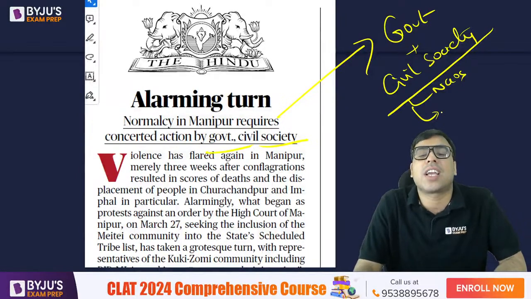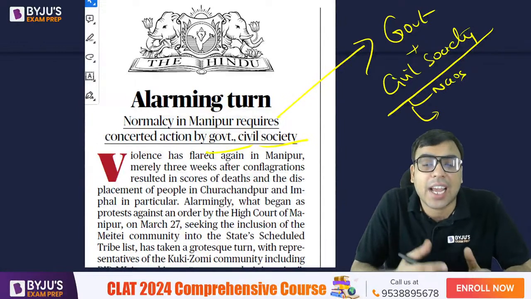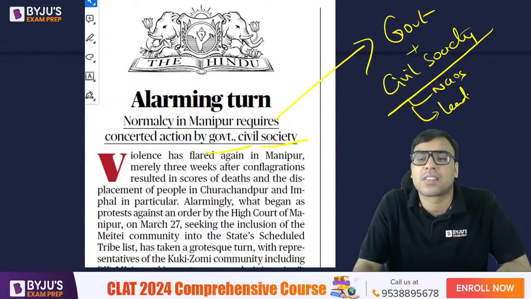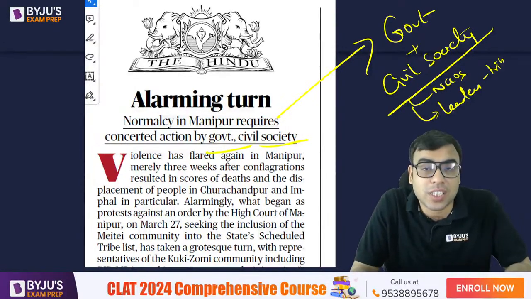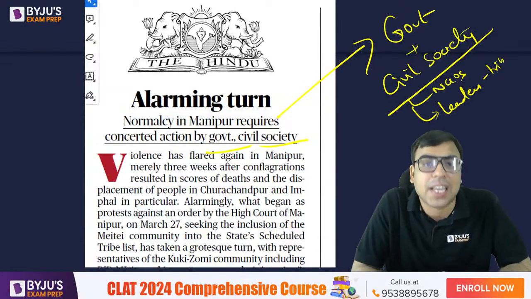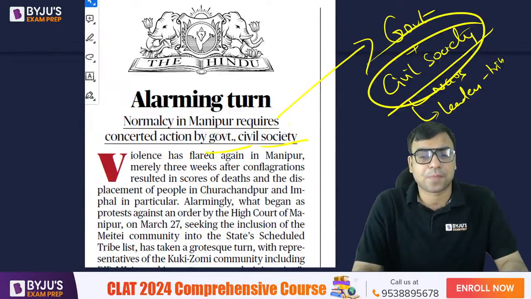Then maybe the religious leaders of all the communities should come together and appeal for peace. So tribal leaders, religious leaders should be coming. If there is any important educational institution, the head of that institution can come and appeal for peace. All of these together are called civil society in general.